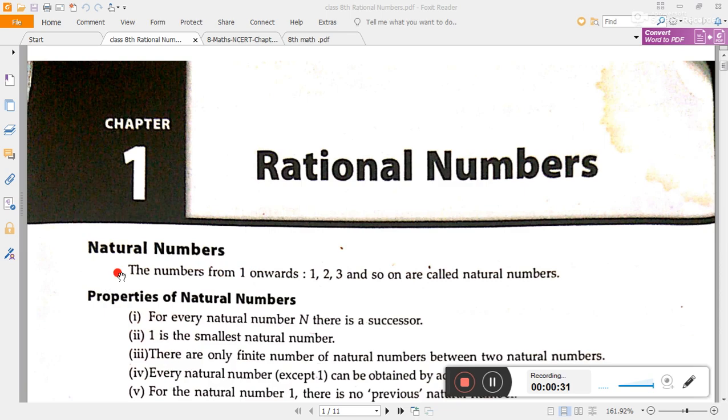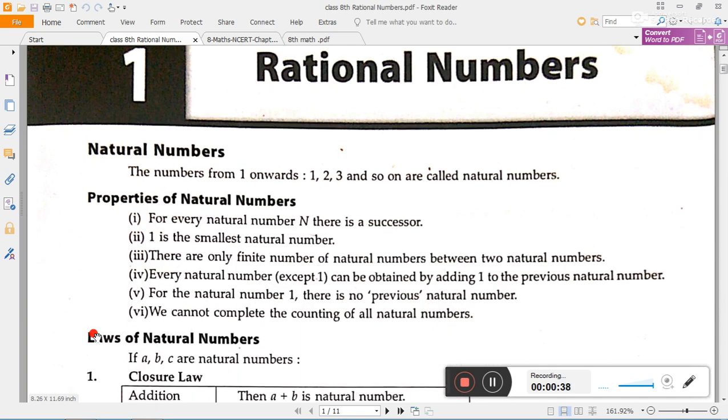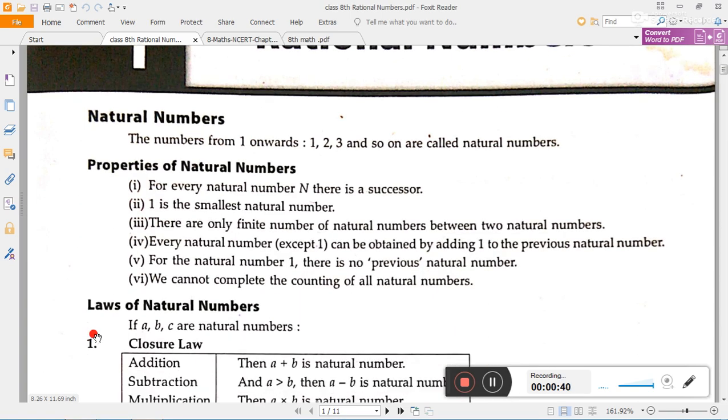Natural numbers. This introduction part all of you have learned in the previous standard also, so just take an overlook on that. Natural numbers, the numbers from 1 onwards, 1, 2, 3 and so on, are called natural numbers. We know that natural numbers start from 1. Some of the properties of natural numbers are given here.